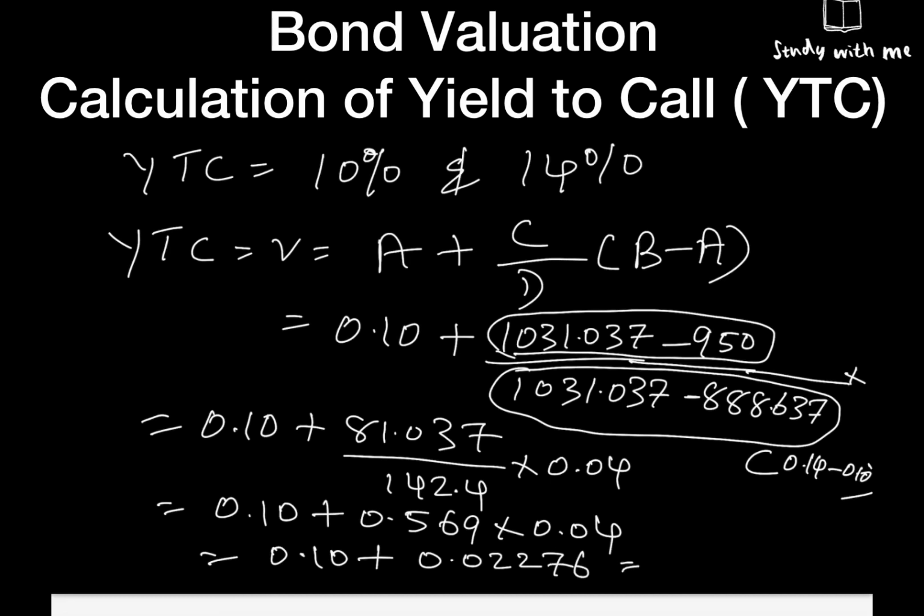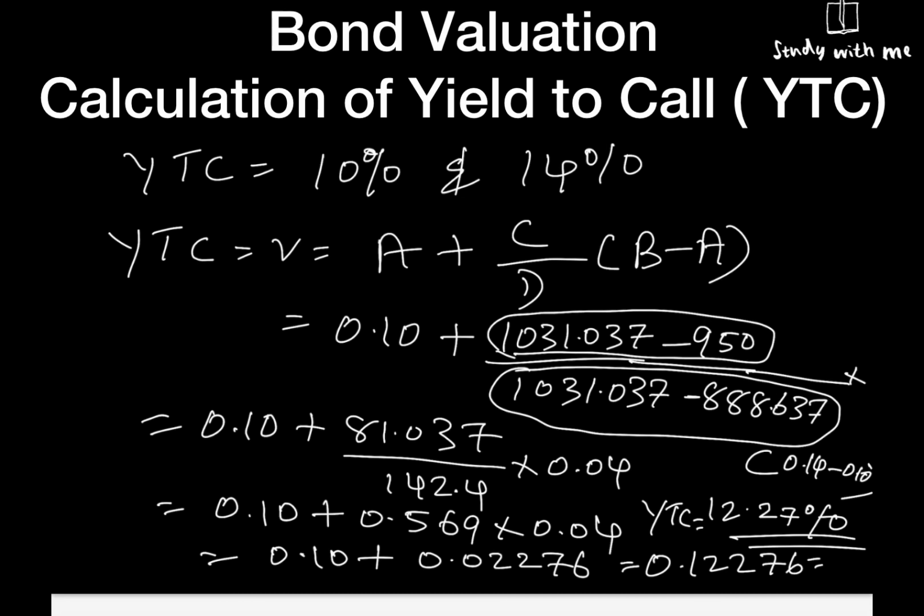So it becomes 0.12276, that is equal to 12.27%. So the YTC is 12.27%.